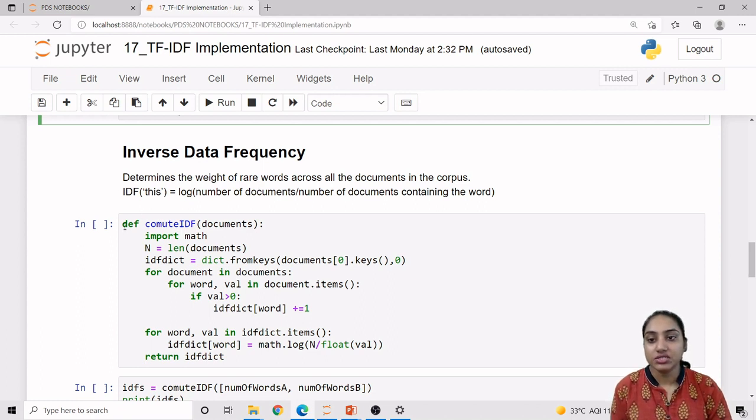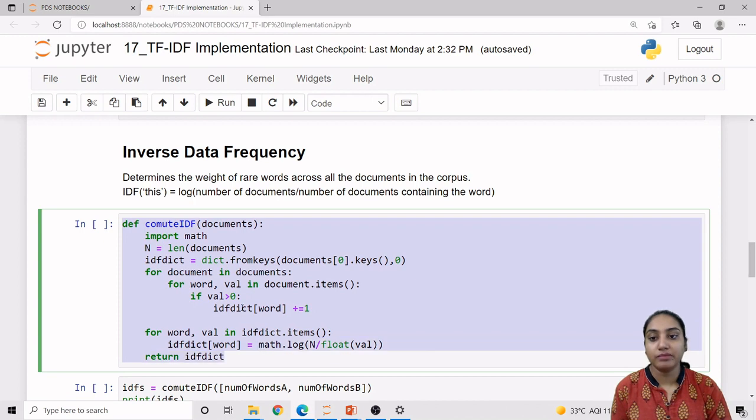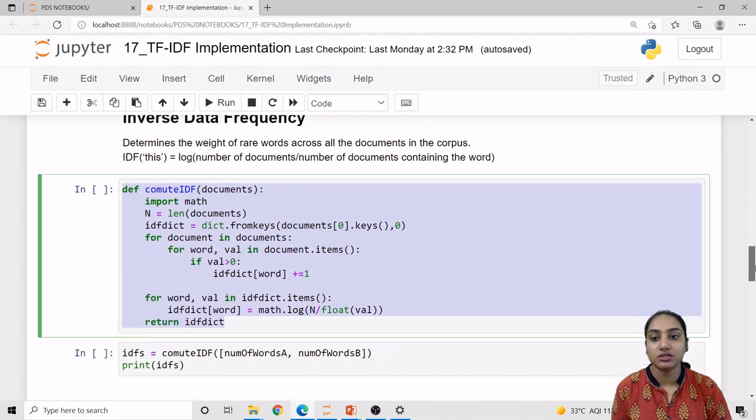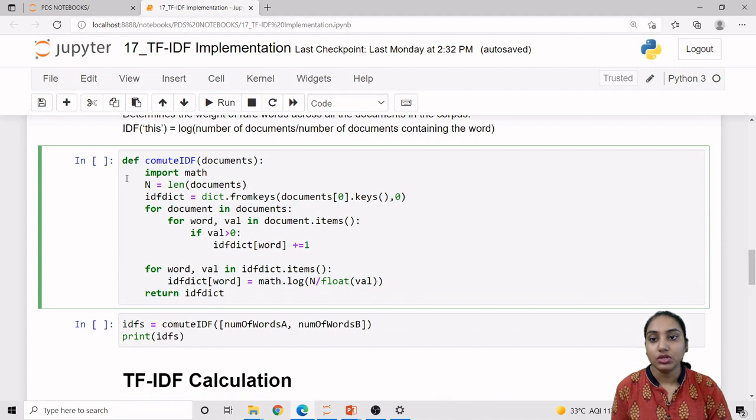So let us just check it or implement it by the definition. Our definition is compute_IDF. Here we have created compute_IDF, and as an argument of it we have provided all the documents, which we are calling the corpus of documents. Now as we want to compute the log of values, we are using import math. Now for all the documents, we want the number of documents. So this will be what? The length of the list of all the documents.